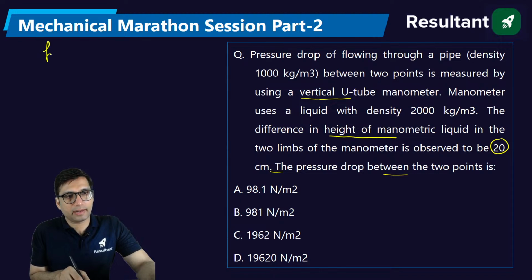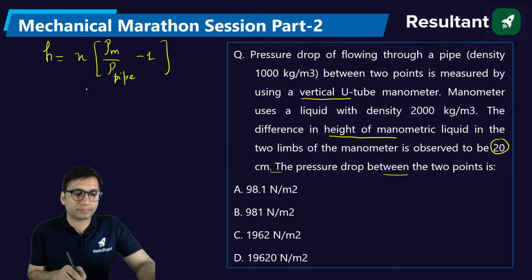So firstly you can find the value of H. H will be equal to X, the density of the manometric fluid divided by the density of the fluid in the pipe, minus 1. From here you will get the value of H. Tell me the value of H you are getting.